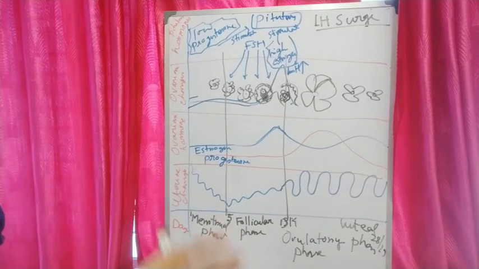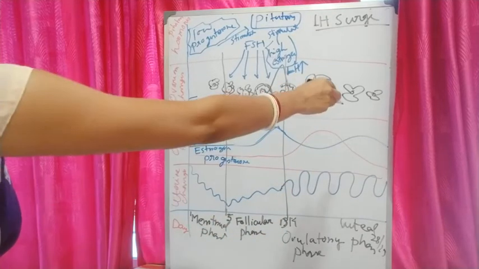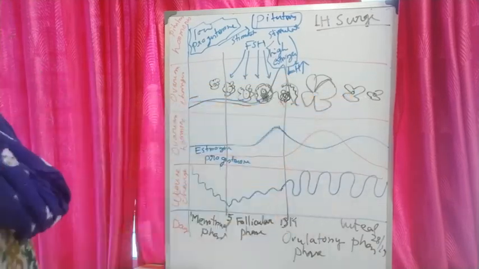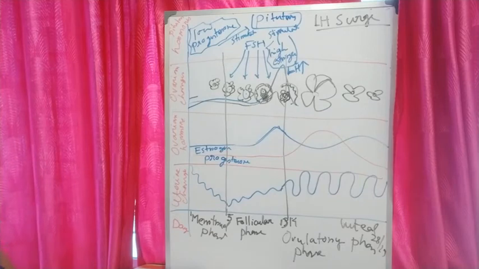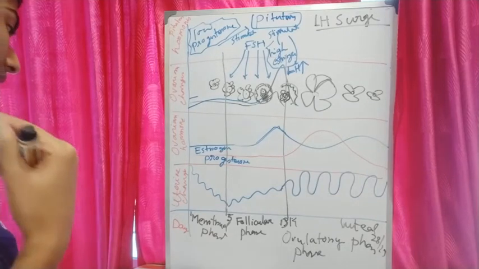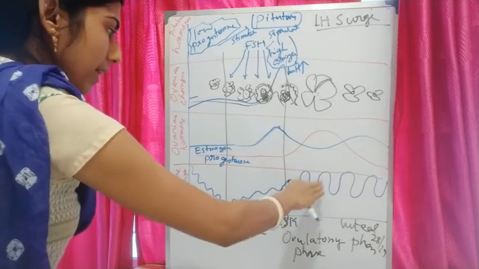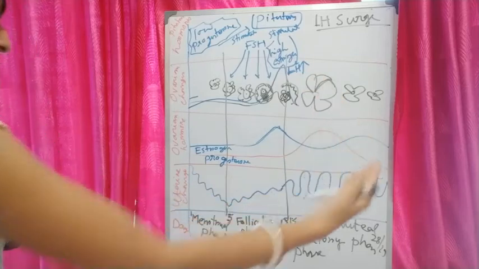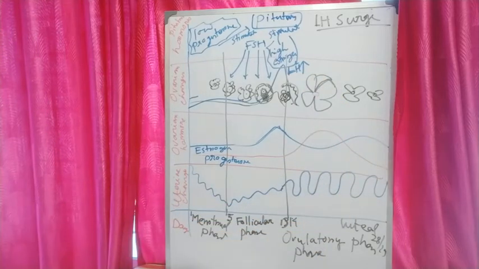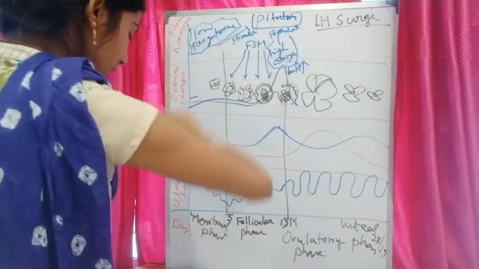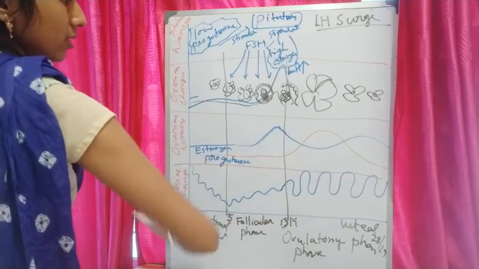And in the absence of fertilization, the corpus luteum will be degenerated, and this causes the breakdown of the endometrium, and the next menstruation will occur, making a new cycle. So this is a cyclical phase which occurs every month.